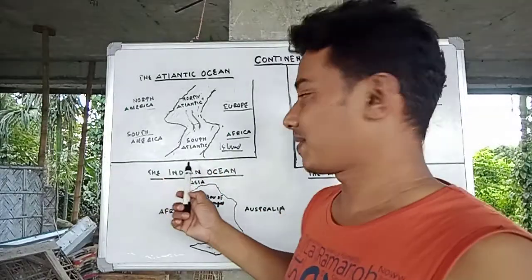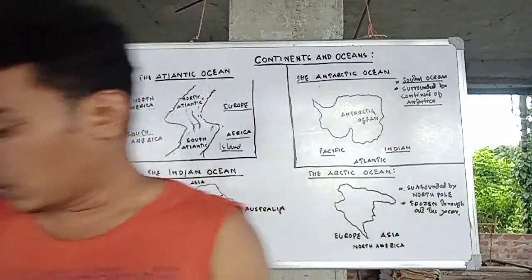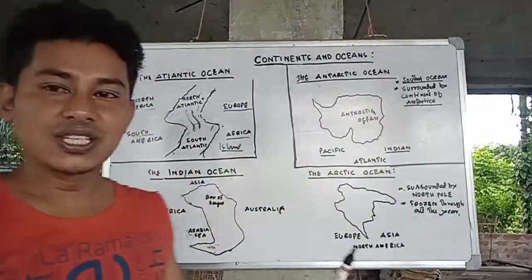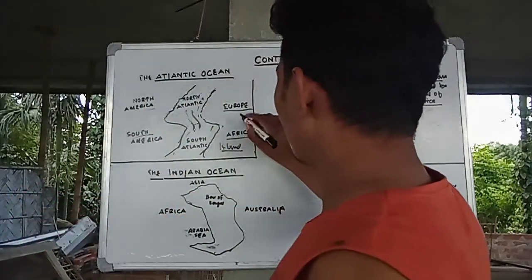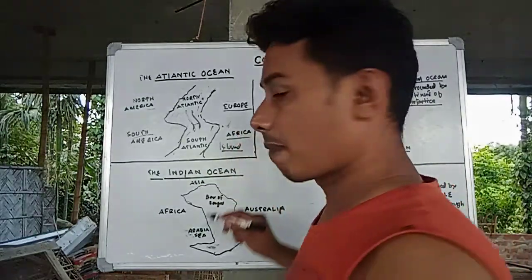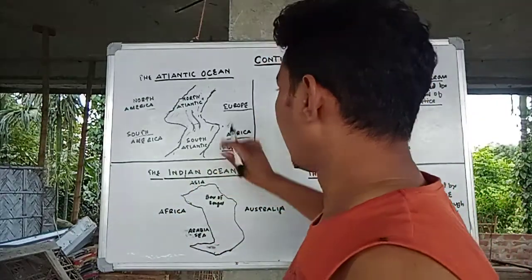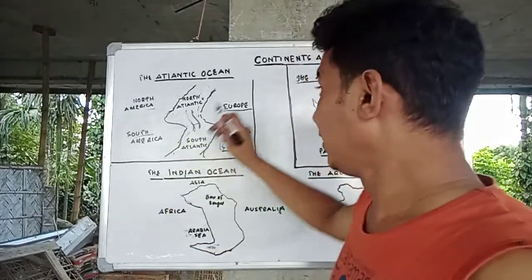trade and commerce. And we are able to see some of the best seaports here, like the Montreal seaport, the New York seaport, and the London seaport in the Atlantic Ocean. So this is something about the Atlantic Ocean.